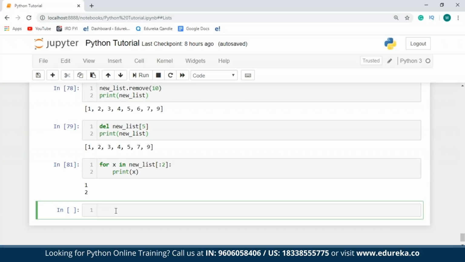There are a number of other functions that you can also use, which is the length function to find the length of the list, the index function which finds the index value of the first occurrence of the value passed as a parameter, the count function which finds the count of the value passed to it. You can also sort the list by making use of the sorted or the sort functions.